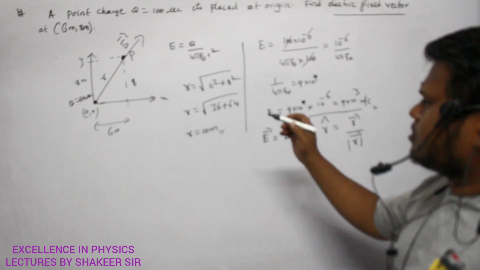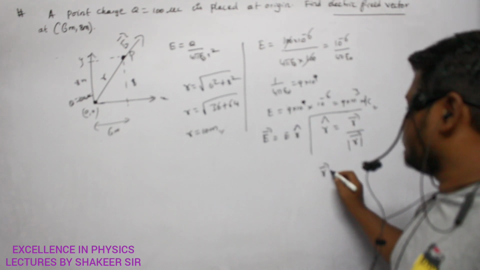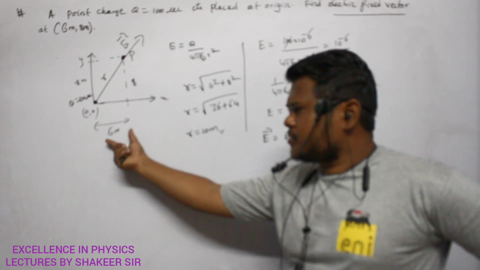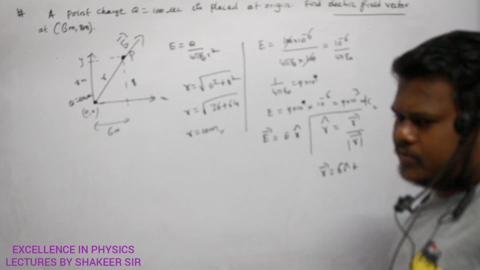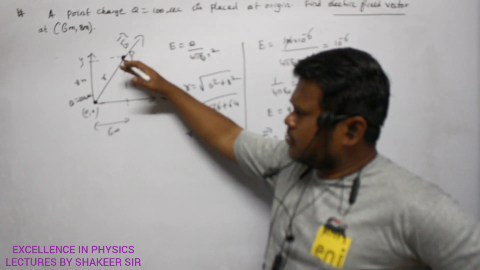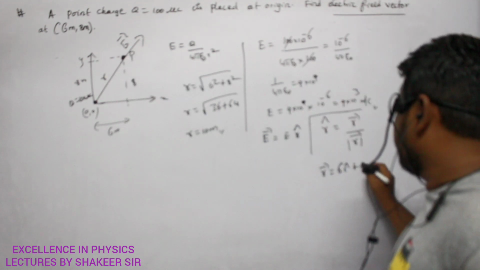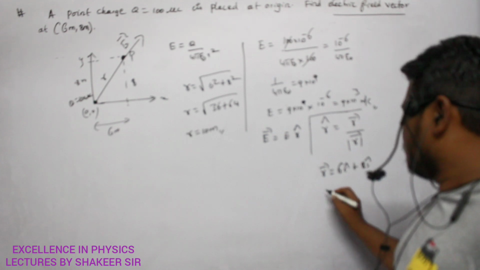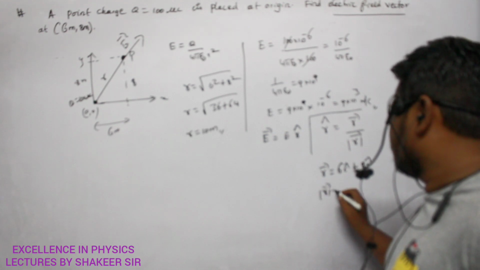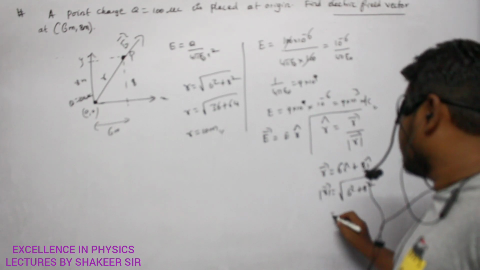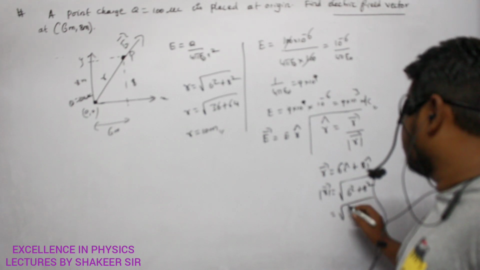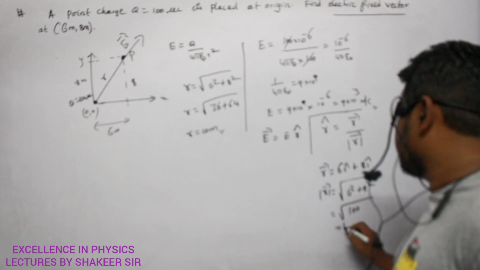So R dash can be written as: what is the length along the x-axis? 6 meters, so 6 i cap. What is the length along the y-axis? 8 meters, so 8 j cap. And the magnitude of this vector is square root of 6 square plus 8 square, so square root of 100, which is 10.